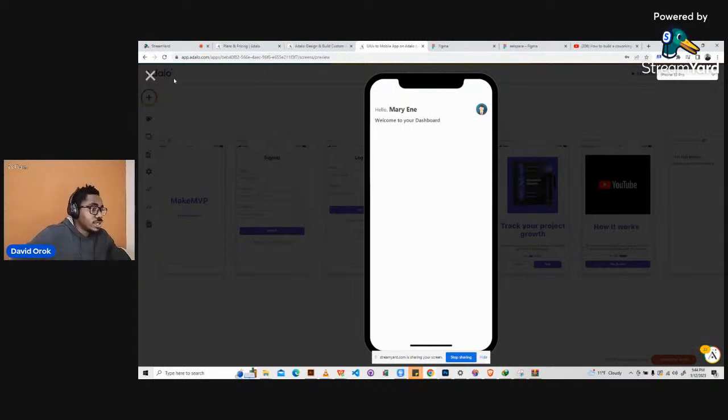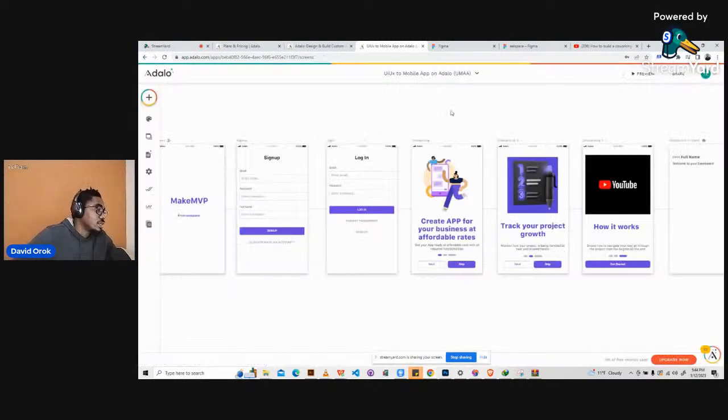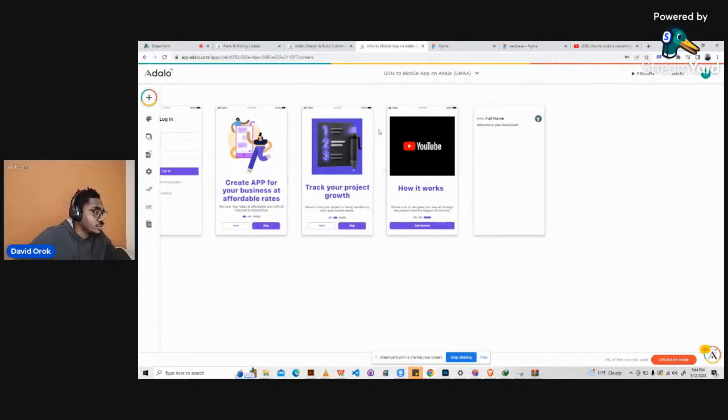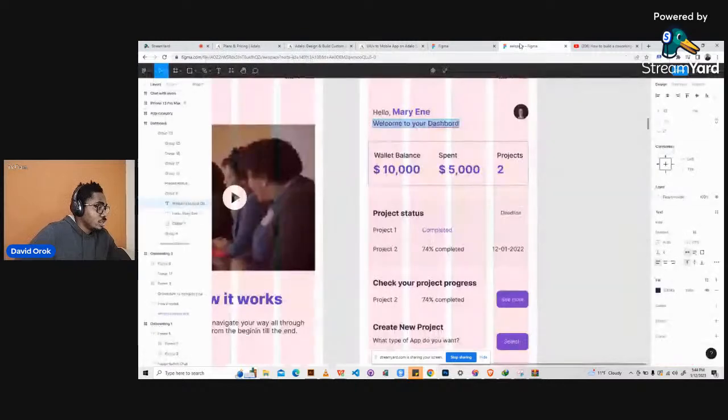Okay, so I will just go ahead and close this. Now you have seen how to convert some designs on Figma to your mobile application on Adalo. So what else do we do? Let's try to see how we can interpret the remaining ones. So this is it.